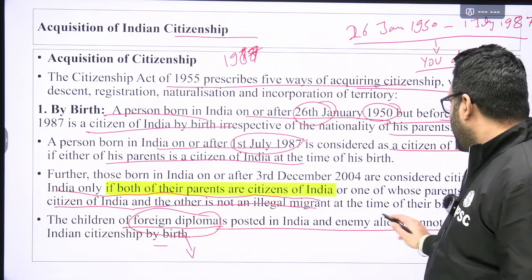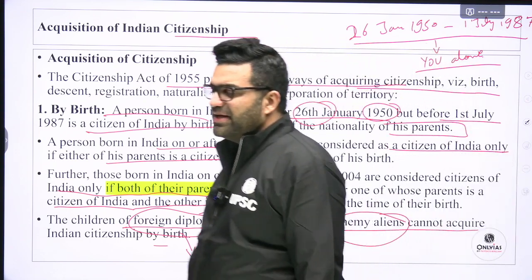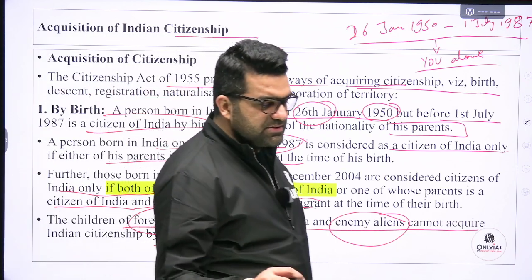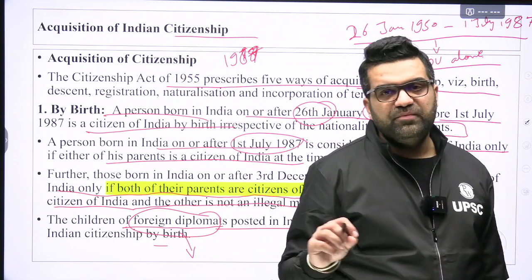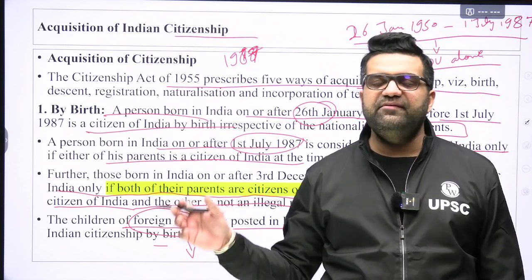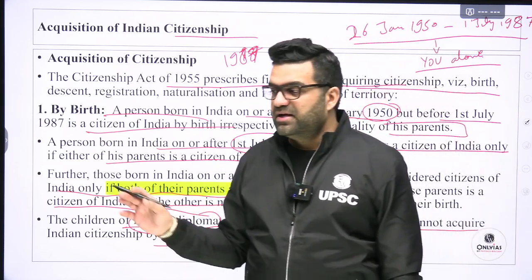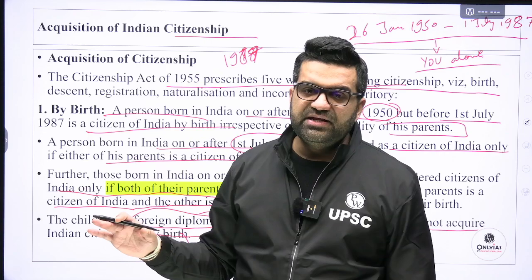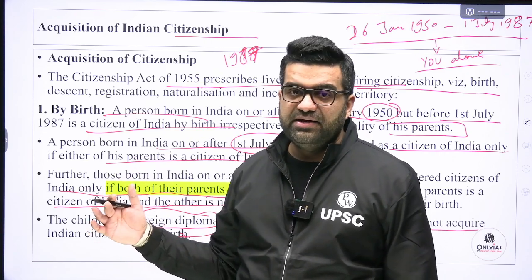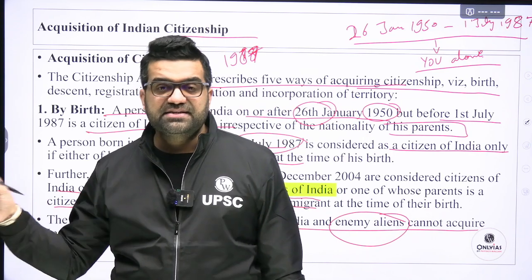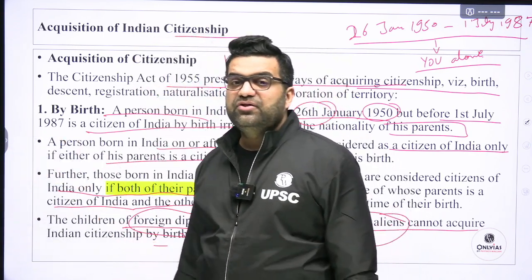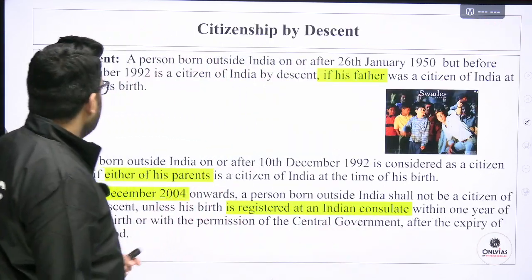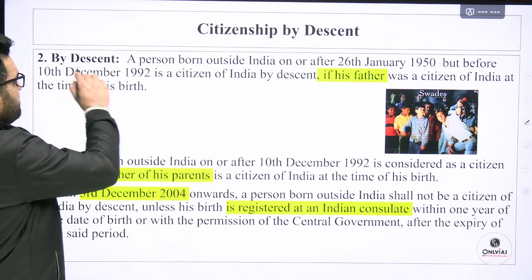Or an enemy alien. What is an enemy alien? If India is at war with Pakistan, then the citizens of Pakistan residing in India would be considered enemy aliens until we sign a ceasefire treaty. Technically, if we do not sign a peace treaty with the nation, we are at war with that country. So all the resident citizens belonging to that country would be considered not just aliens, not just foreigners, but enemy aliens. Now comes citizenship by descent.